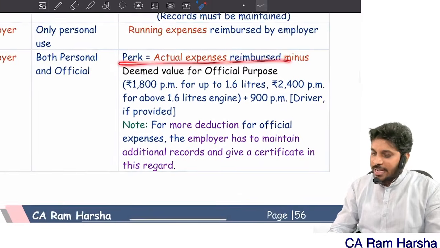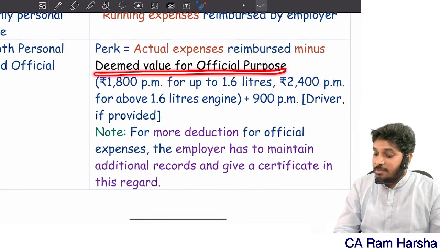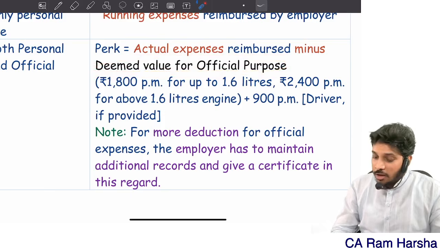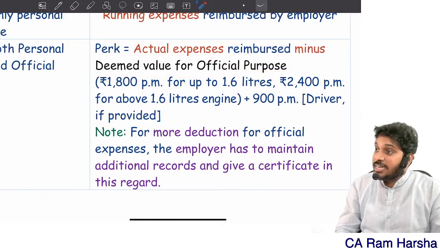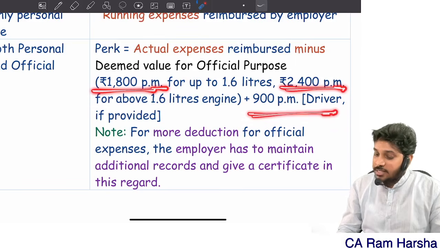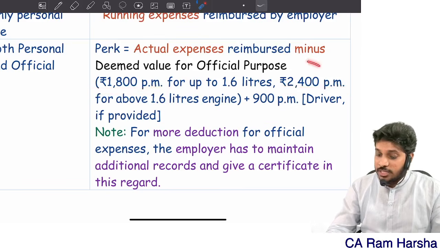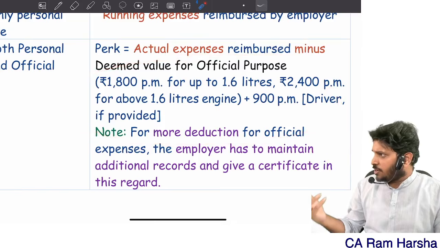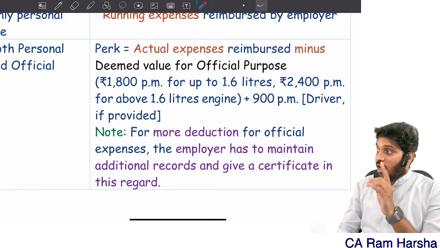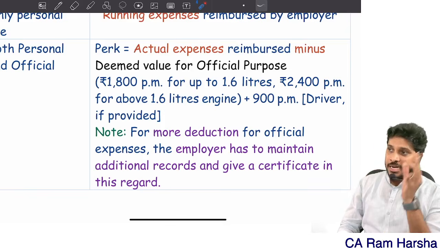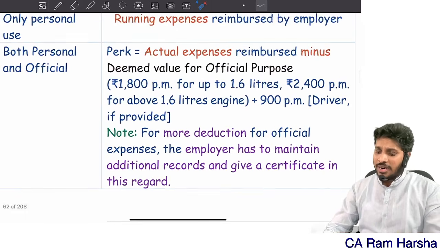Look at what is the actual expenses minus what is the deemed value for official purpose. Official purpose deemed value, how much do we assume? 1800 per month or 2400, and 900 in case of driver. Suppose you feel this deduction should be more because you spent more, then you need to prove it with records. You need to maintain records. That's it. For all official purposes, if you are claiming more, you have to maintain records. Car is over. Easy or not?